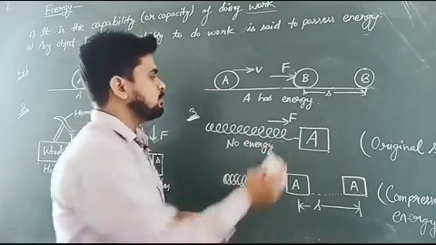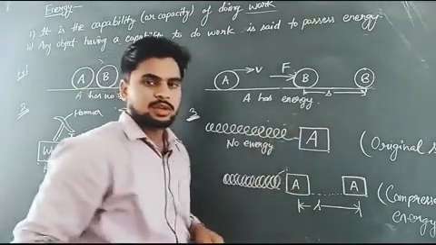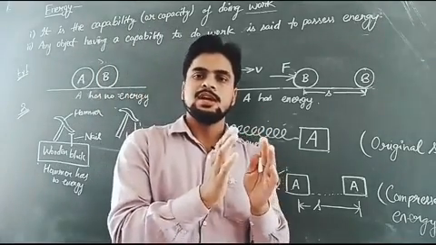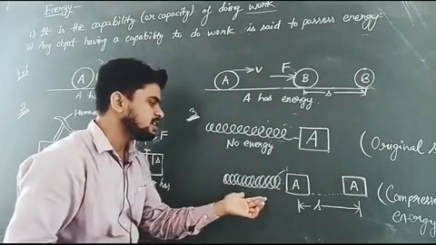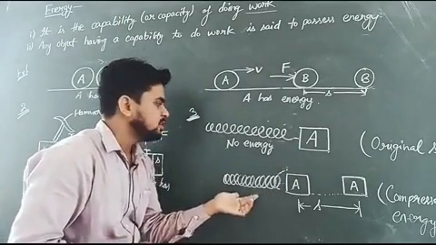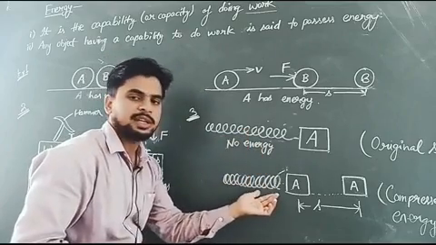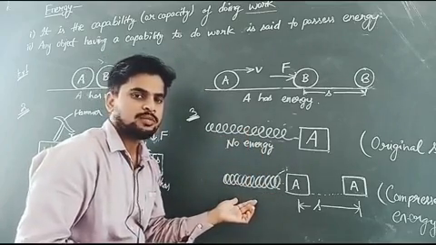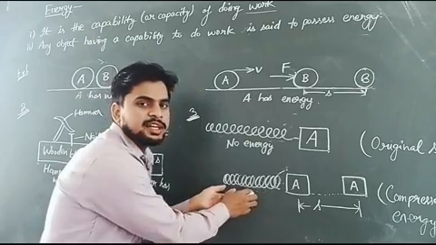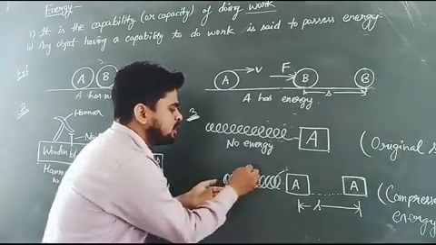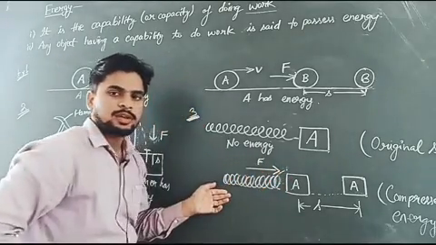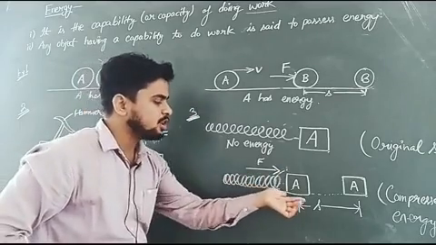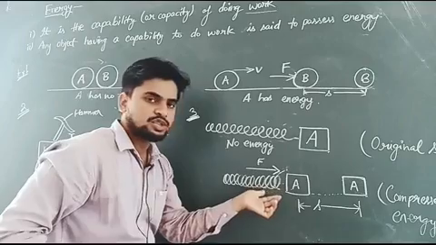But what happens if we compress the spring? If we compress the spring and again release it, then what happens? Here you can see that when I compress the spring, the shape and size of this spring gets changed. And after compressing, when I release this spring again, it applies certain force on the block A which is attached to it.